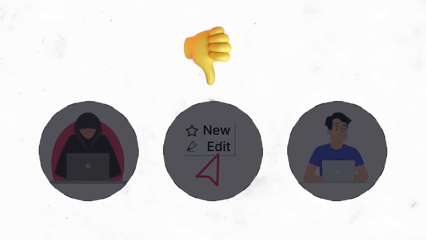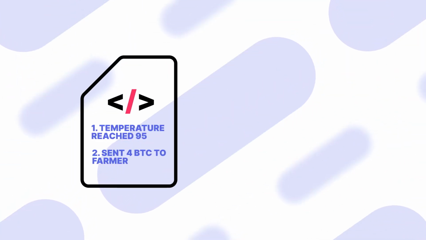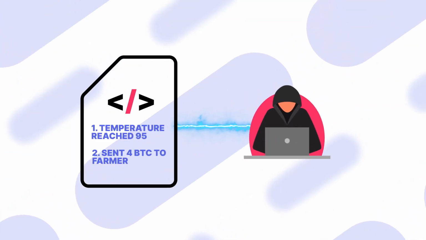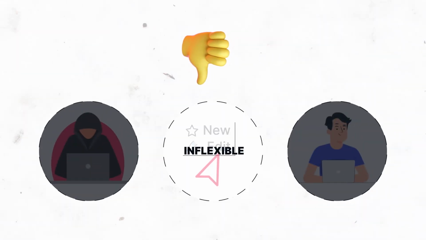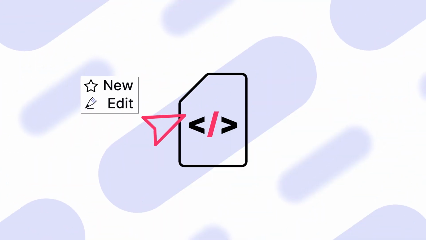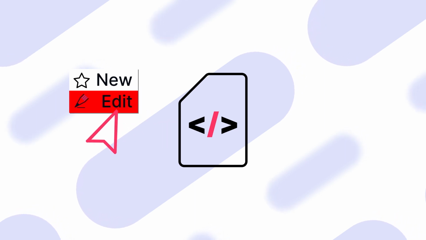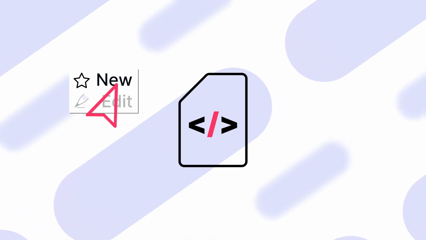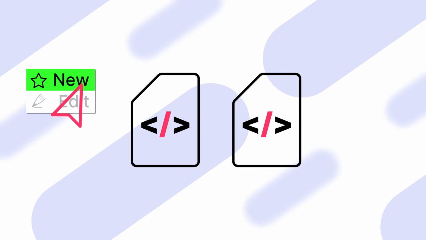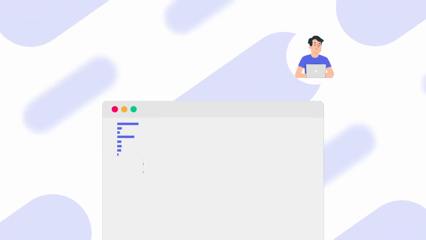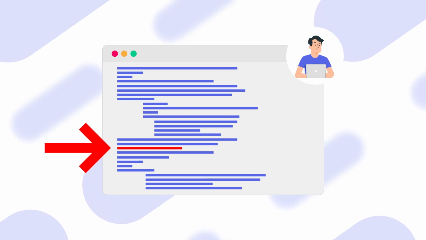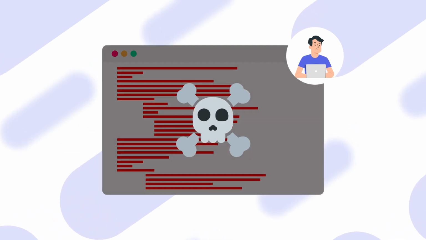Disadvantages. Security. Since they're still fairly new, they are targets for hackers who intend to exploit their vulnerabilities and compromise their intended functions. Inflexible. Smart contracts are usually developed in a way that makes them difficult to change. If the parties wish to modify their agreement, they will most likely need to create a new contract. Human error. Developers can make mistakes in their design or programming, rendering the smart contracts vulnerable to attacks or loopholes.